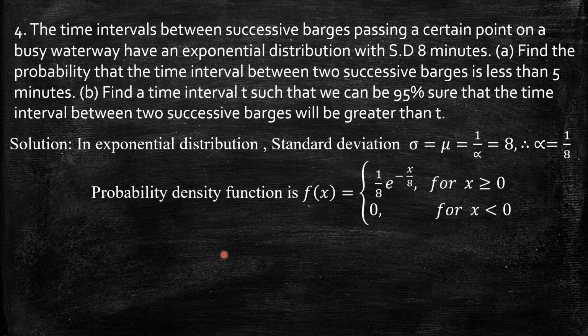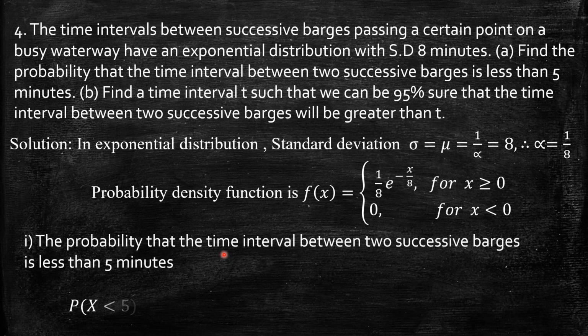So what is the probability that the time interval between two successive barges is less than 5 minutes? Means probability of x less than 5. So we need to integrate from minus infinity to 5. But this is defined only for the positive interval. We can take from 0 to 5, because minus infinity to 0 and then 0 to 5, but in the first half minus infinity to 0 the function itself is 0.